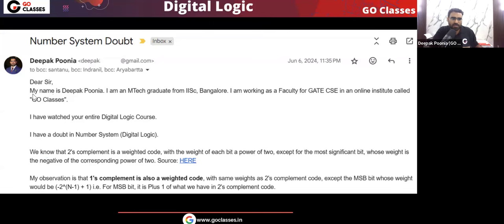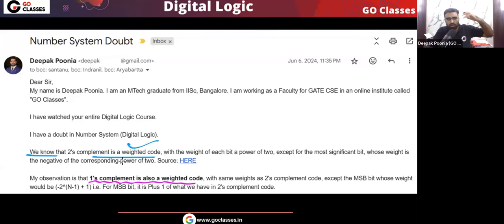You can see here, sir, my name is Deepak Punia. I'm a faculty for GATE CS at Go Classes. There is a doubt: we already know that two's complement is a weighted code. This is very well known, that two's complement is a weighted code. Now you can see our observation. The observation was by Chetan. The credit goes to Chetan and Aditya.